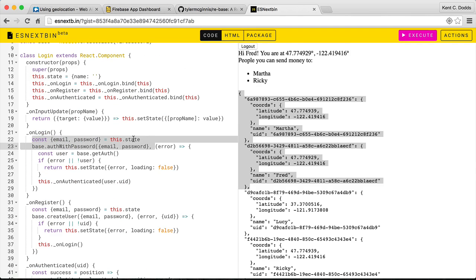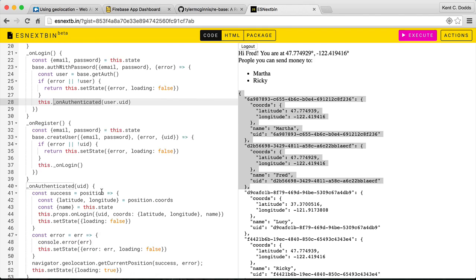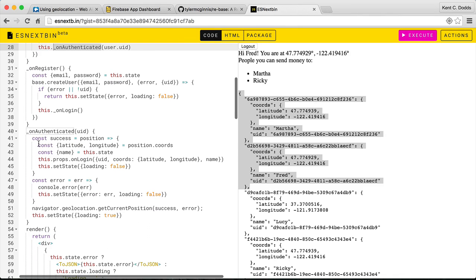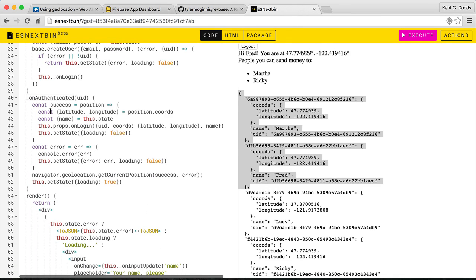We'll use that same user email and password to auth with password, and once we've done that, we can get the user off of base, and then we can authenticate with that user UID. Once you've actually logged in, so this should probably be renamed, but this is what prototyping is. So we have the success function, and let's go down here and we'll explain that stuff later.